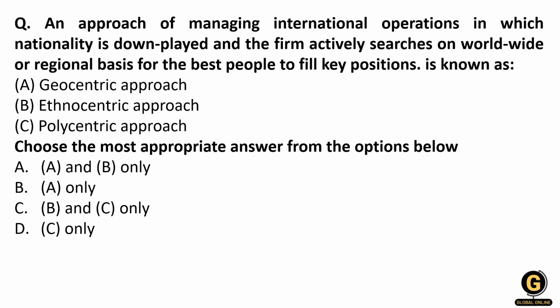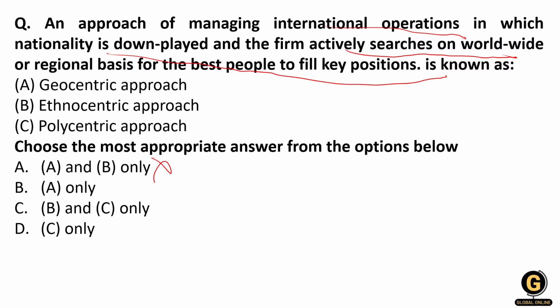So first of all, try to understand the meaning of the term ethnocentric. Ethnocentric is when a company fulfills its operations in its domestic country, within its domestic boundaries. So that is ethnocentric, and the keyword mentioned here is international operations, and they are actively searching worldwide or on a regional basis for the best people to fulfill the key positions. So we are getting the things that the search is being done all over the world, and this is related to international operations. So B will not be there. Wherever B is there, you can delete that option.